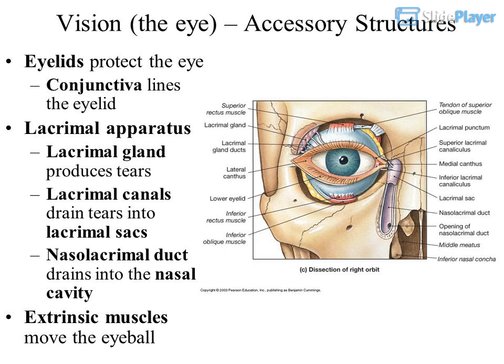Vision, the eye, accessory structures. Eyelids protect the eye. Conjunctiva lines the eyelid. Lacrimal apparatus: the lacrimal gland produces tears. Lacrimal canals drain tears into lacrimal sacs. The nasolacrimal duct drains into the nasal cavity. Extrinsic muscles move the eyeball.